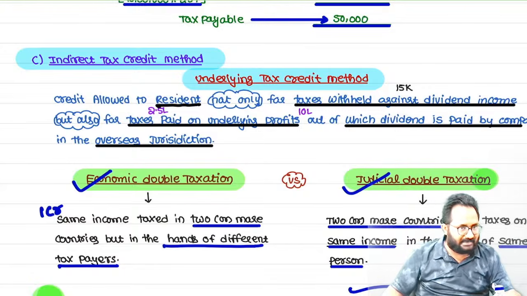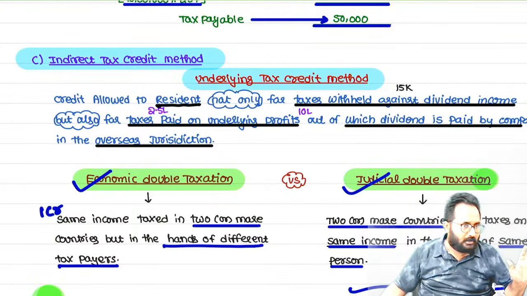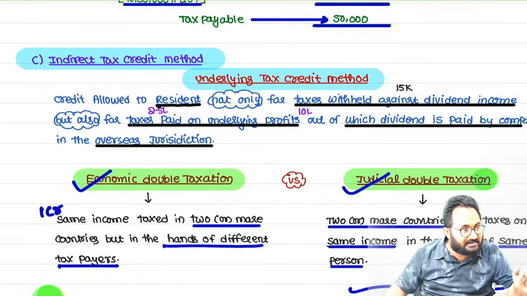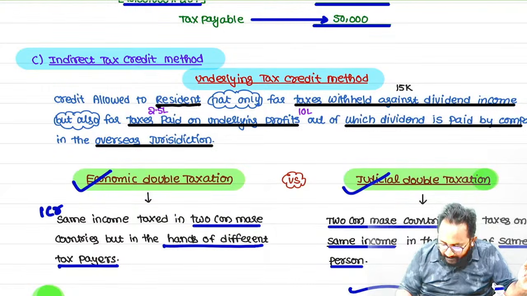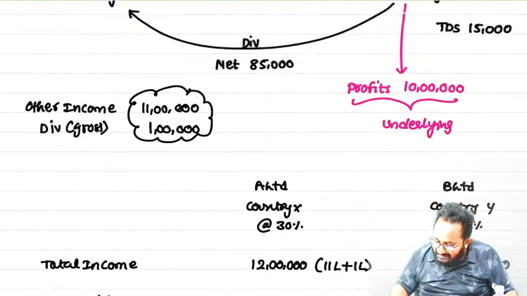We can get the TDS amount as a credit. Not only the TDS amount, but also we can get the credit for the taxes paid on underlying profit. Can you tell me what is that underlying profit?